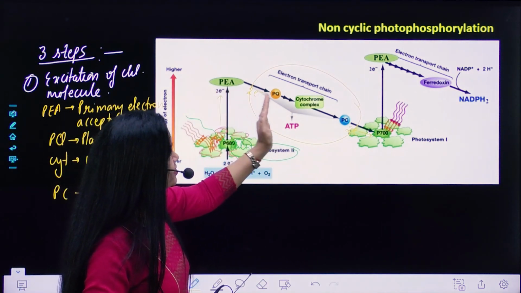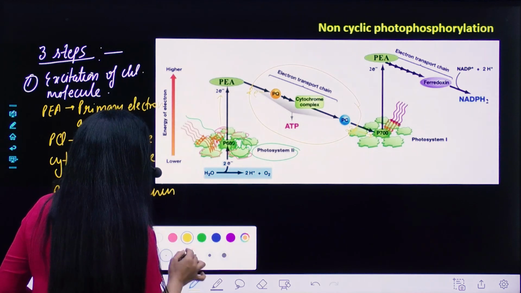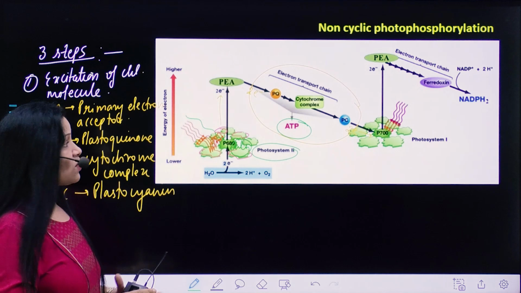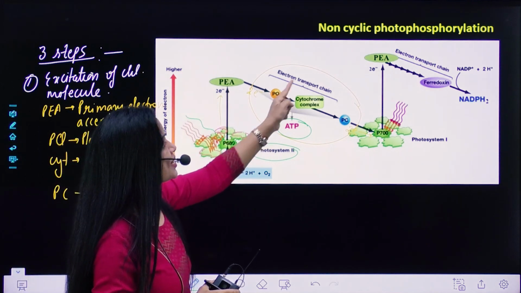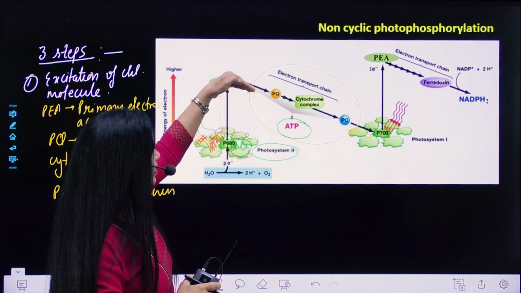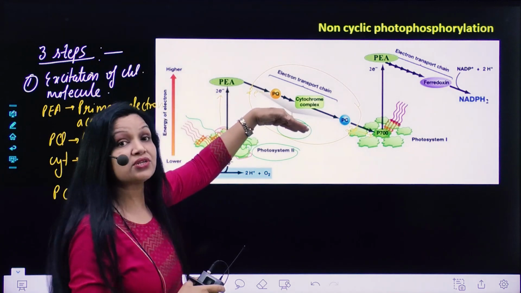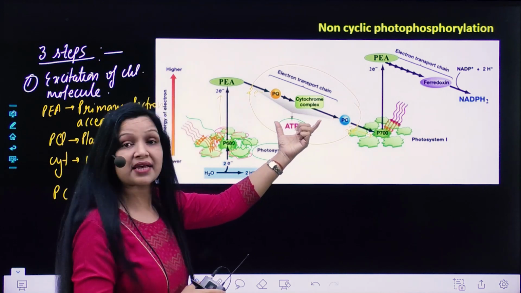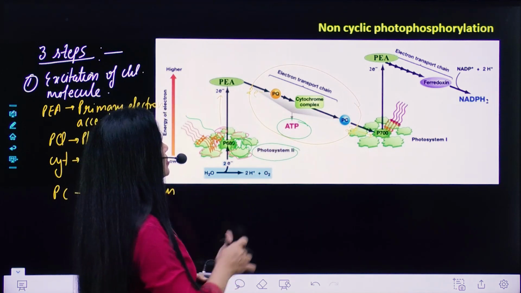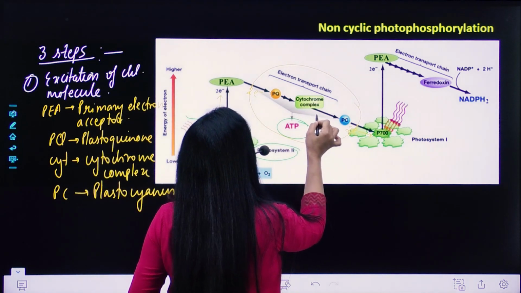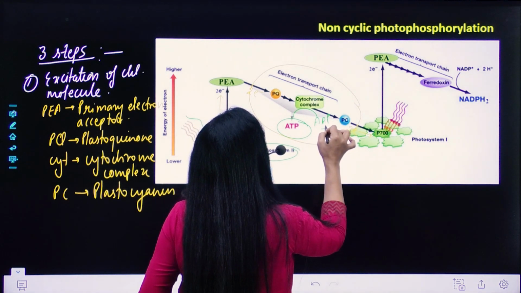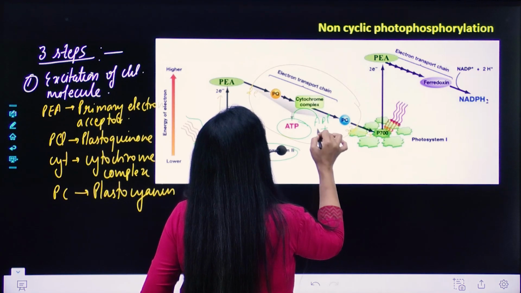Now, as you see in the picture, I have also written here that ATP is also being synthesized. When the electron pair passes through the cytochrome complex, it releases a certain amount of energy. That energy is used up by the cytochrome complex, which synthesizes ATP by combining ADP, adenosine diphosphate, with inorganic phosphate.